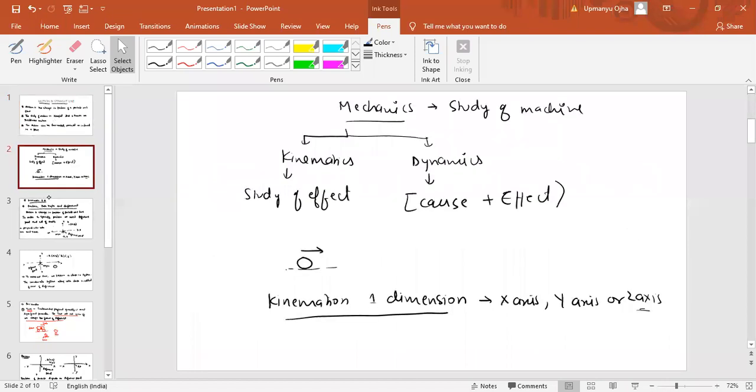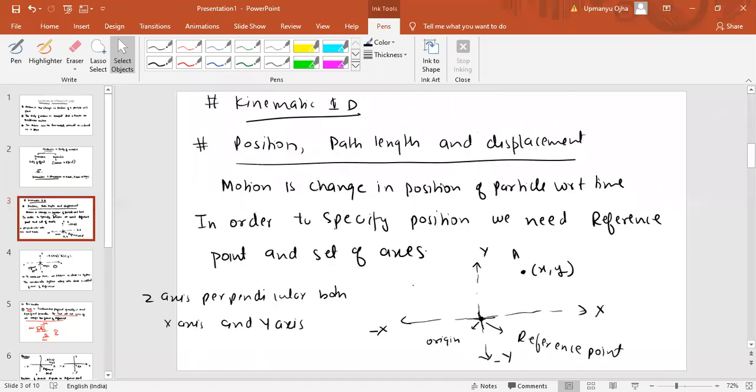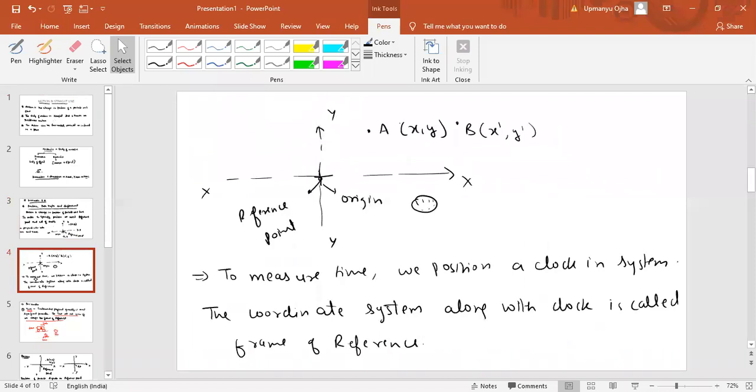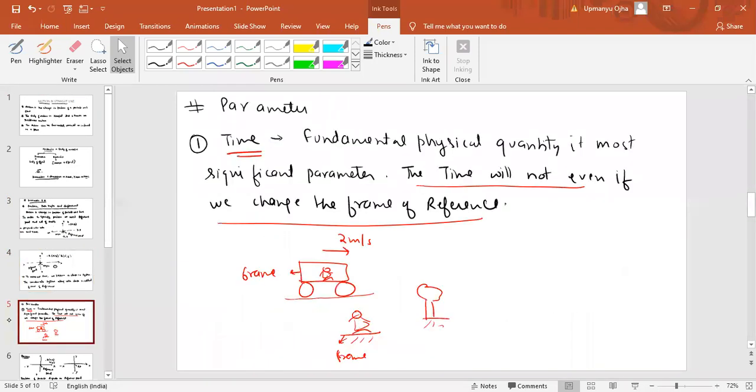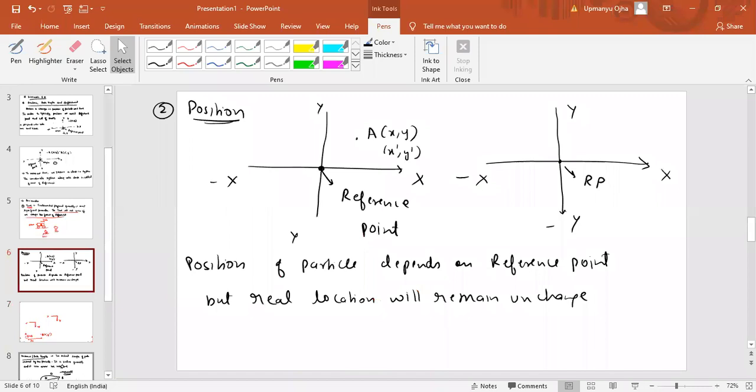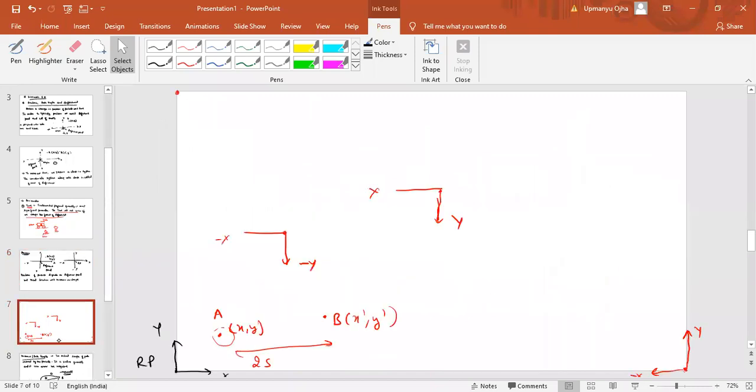Second slide. See, the three paths I have drawn, I am telling you the different paths you can take to reach from A to B. Okay, so I can take different paths. The shortest path will be the displacement. Okay, you can take different paths to reach from A to B, but the shortest path will be the displacement.